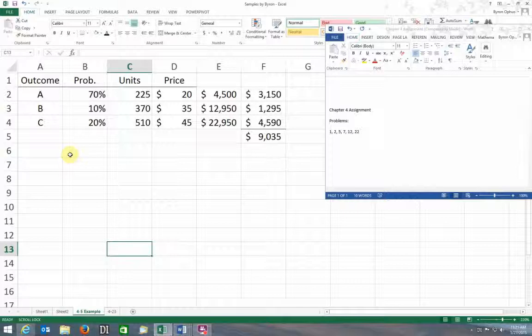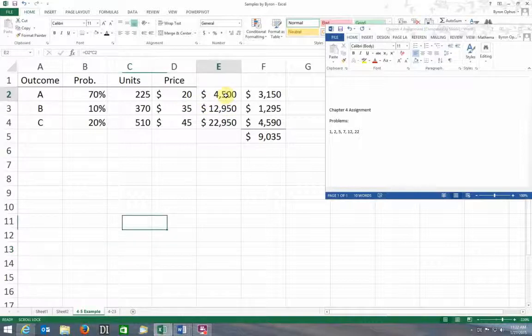The Alliance Corp expects to sell the following number of units of copper cables at the prices indicated under 3 different scenarios in the economy. The probability of each outcome is indicated. What is the expected value of the total sales projection? So set up your little spreadsheet: outcome, probability, units, price, just like it has it here. All we're saying here is that we think there's a 70% chance that this is going to happen, and basically we're just going to average these. We're going to average our probabilities based on the units and prices that we would get under those scenarios.